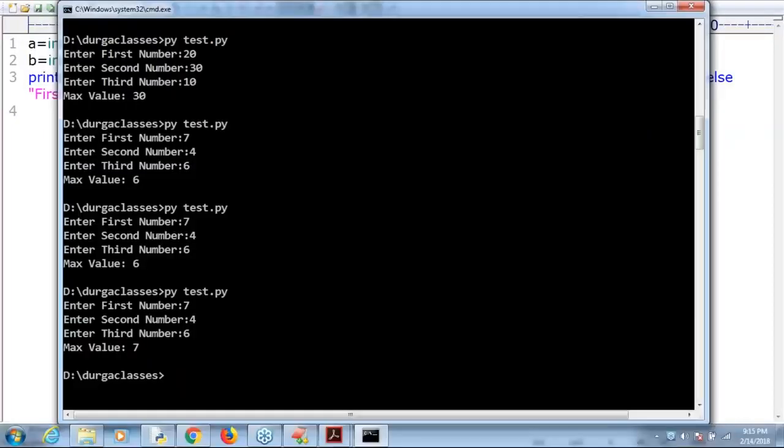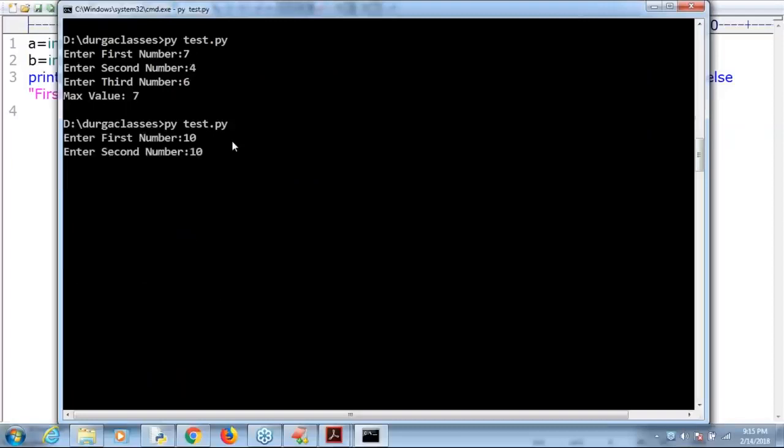10, 10. First number is 10, second number is 10. What output are we going to get by default? Both numbers are equal, so perfectly it's going to work.